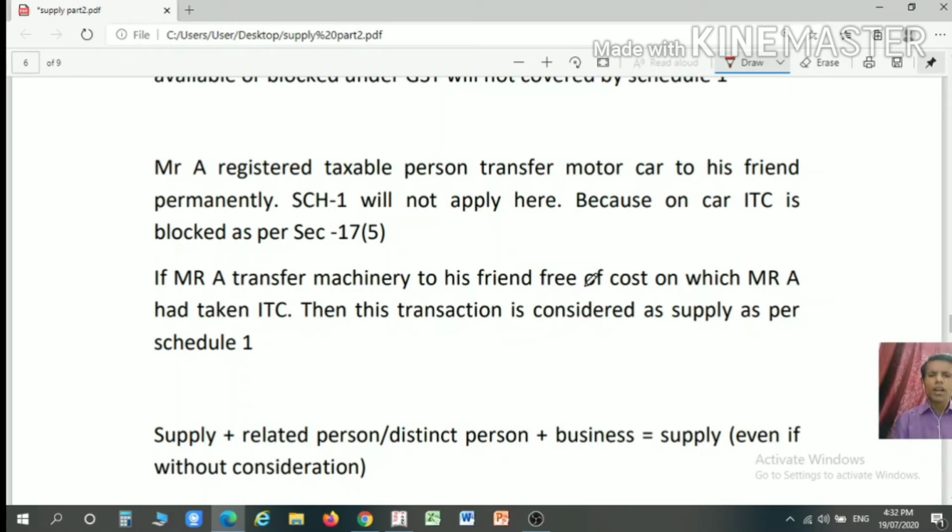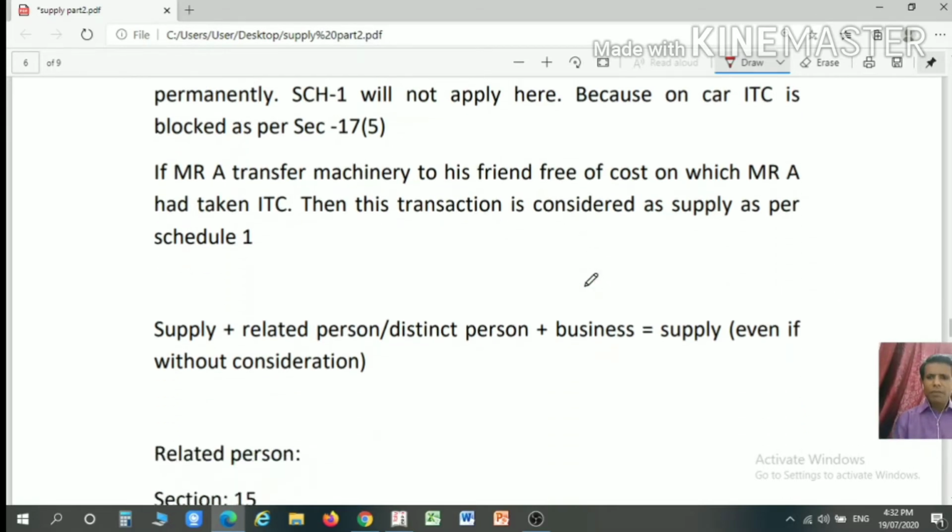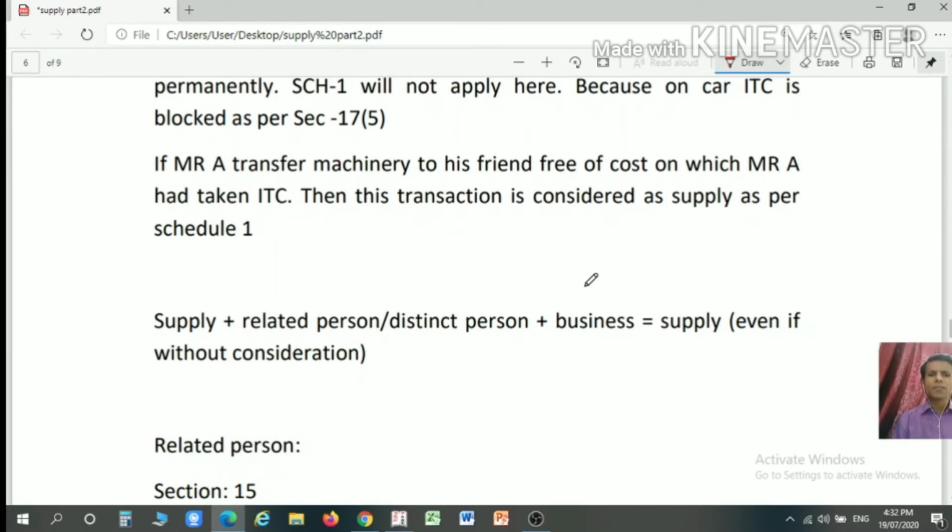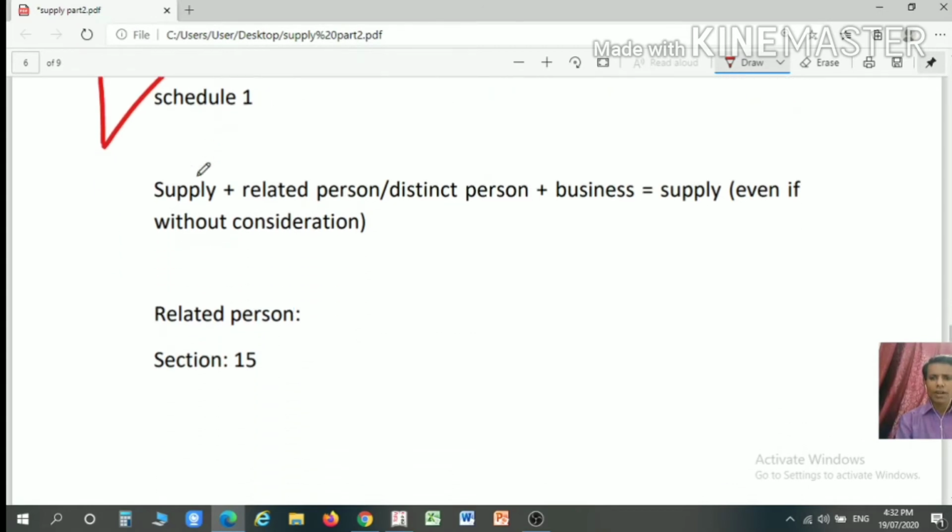Here schedule 1 is not applicable because the ITC on a car is not available as per section 17 subsection 5. This is blocked ITC. Next example, if Mr. A transfers machinery to his friend free of cost, on which ITC was taken by Mr. A, then such a transaction will be considered as a supply as per schedule 1.